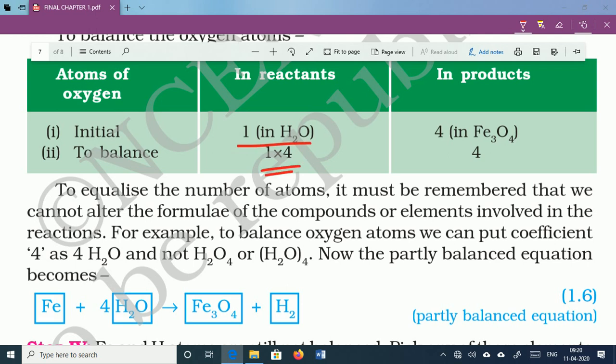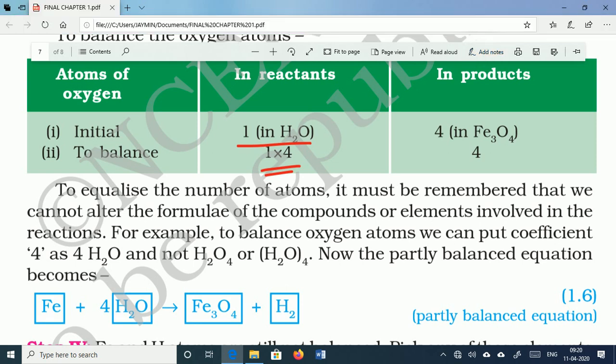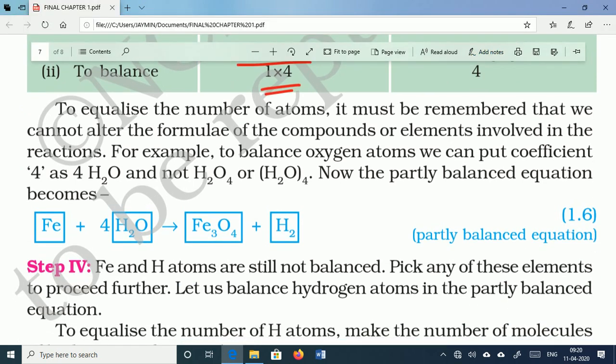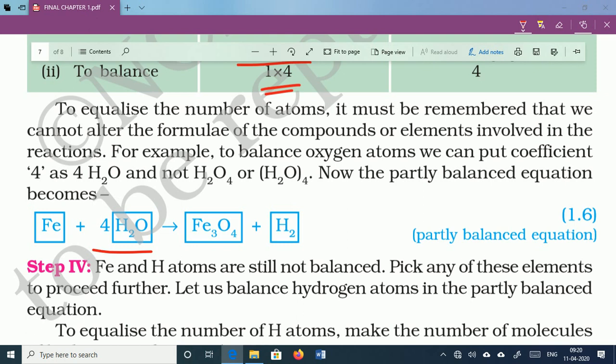So a new equation is generated, that is Fe plus 4H2O gives the Fe3O4 plus H2. Now oxygen is in balance form. This one is again a partially balanced equation. Now we should again find the number on both sides.